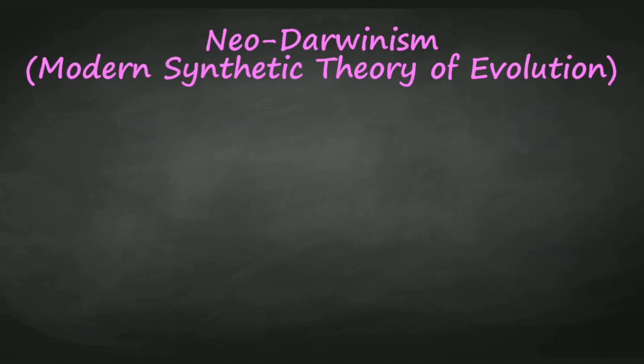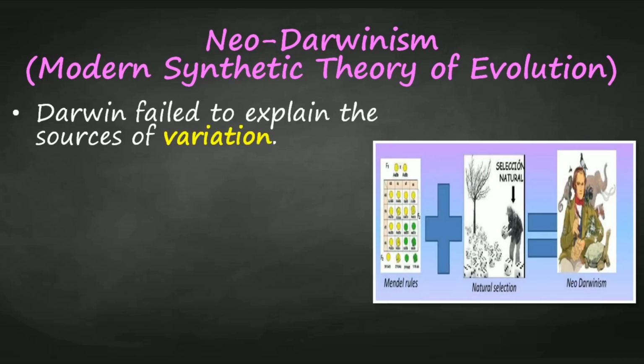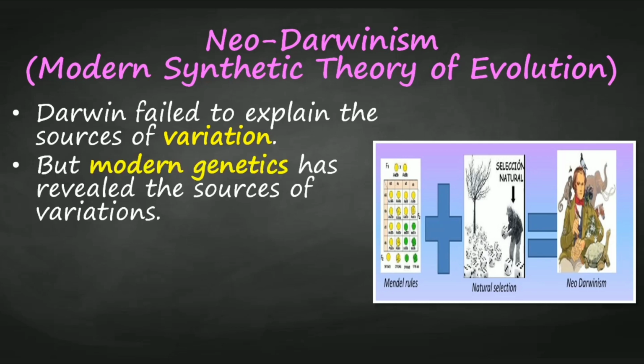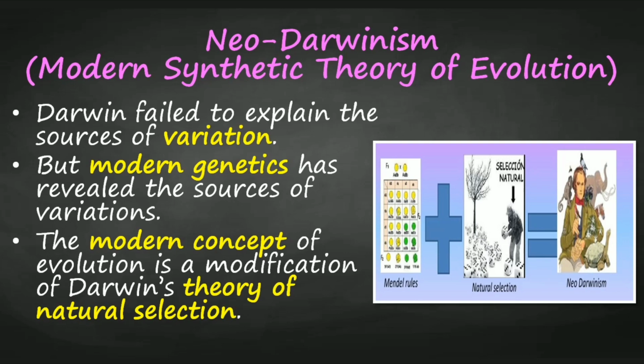Modern synthetic theory of evolution, which is known as Neo-Darwinism. Darwin failed to explain the sources of variation. Though he explained natural selection and what variation is, he failed to explain the source of variation. But modern genetics has revealed the sources of variations, and the modern concept of evolution is a modification of Darwin's theory of natural selection. In the next video, we will discuss speciation through an interesting example.